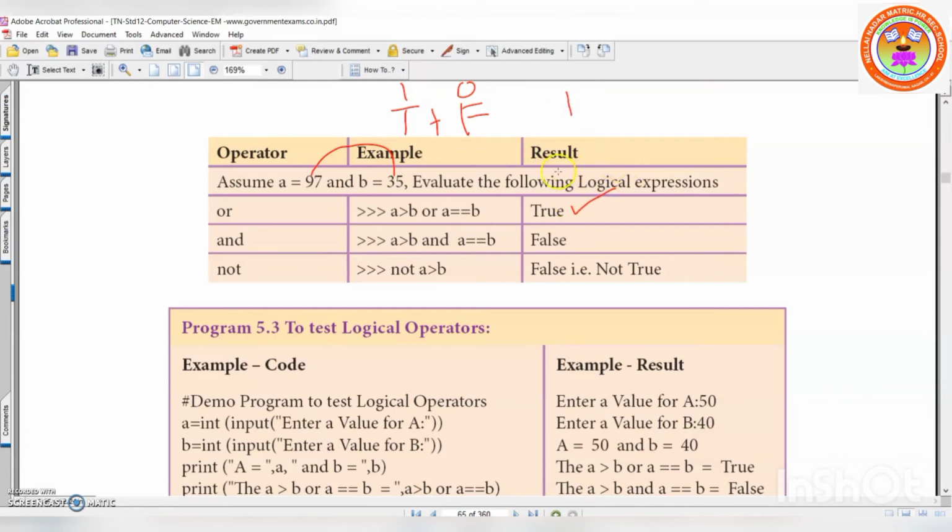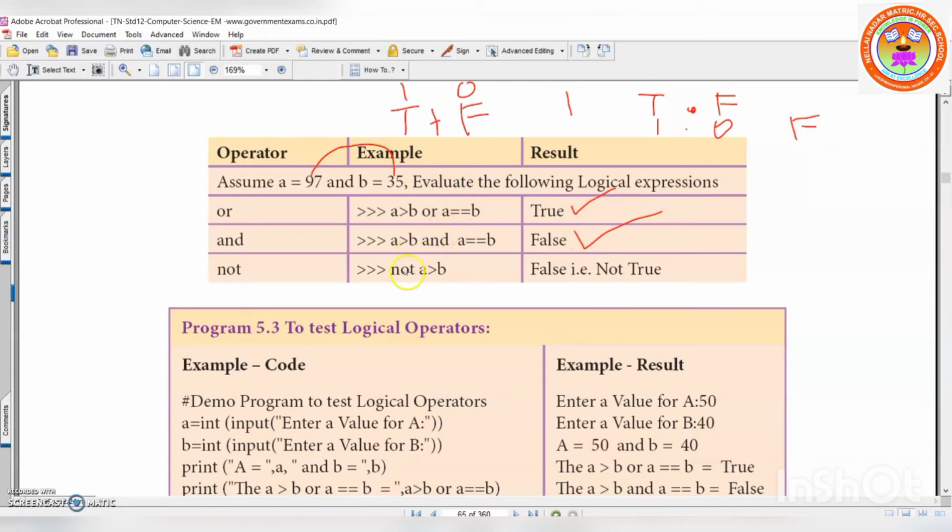Is it clear? Now the AND operator. Same thing we are going to do. A is greater than B. Yes, it is true. We will put here true. And A is equal to B. 97 is equal to 35. No, it is false. Do remember what operator we used for AND? Multiplication. So 1 into 0. 1 into 0 is 0. So false. So you are getting false.